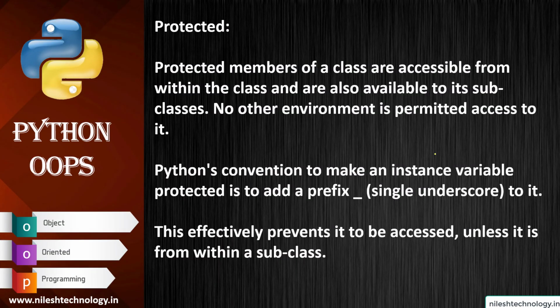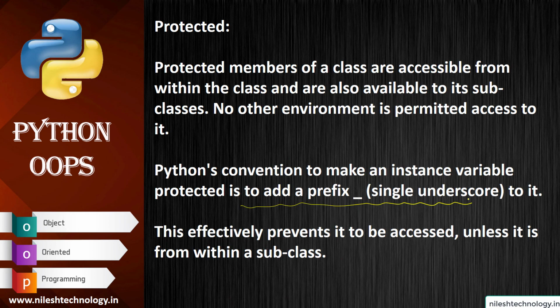And protected is the third access specifier. The members of a class are accessible from within the class and are also available to its subclasses. No other environment is permitted access to it, meaning it is accessible only in the current environment. And if you want to convert any variable to protected, then we need to add a single underscore as a prefix.